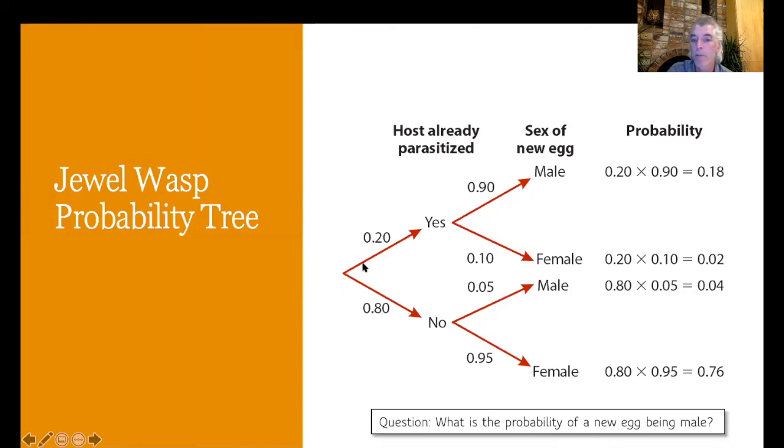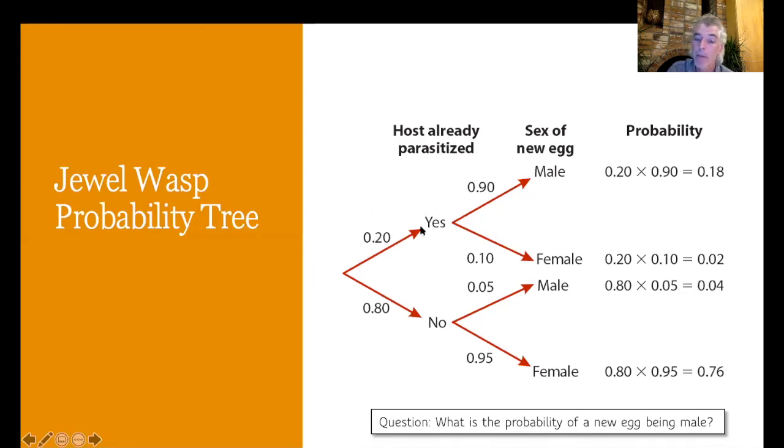So to begin with, remember that we said that there's a 20% chance that the maggot is already parasitized. So there's a 20% chance that the host is already parasitized. Because of our rule of not, that means there's an 80% chance that it's not parasitized. These two probabilities represent the only possible outcomes. They need to sum to 1.